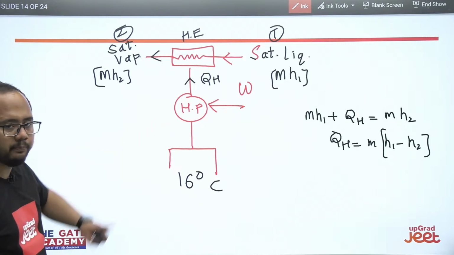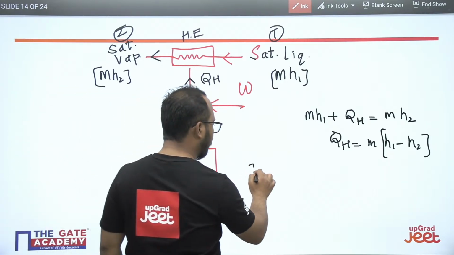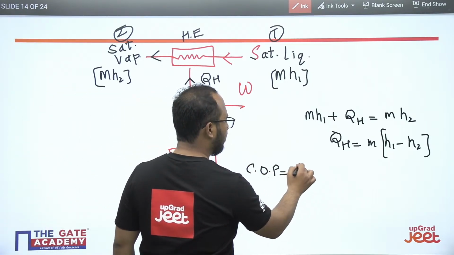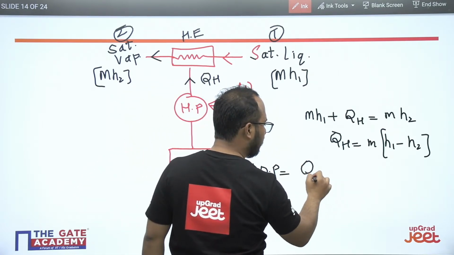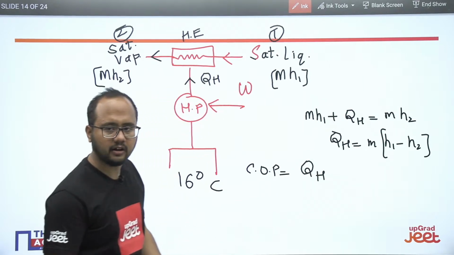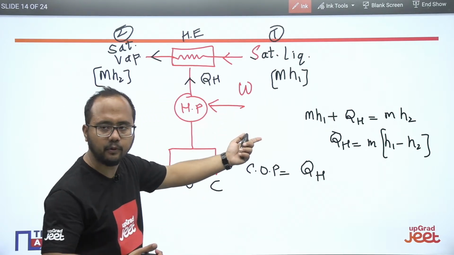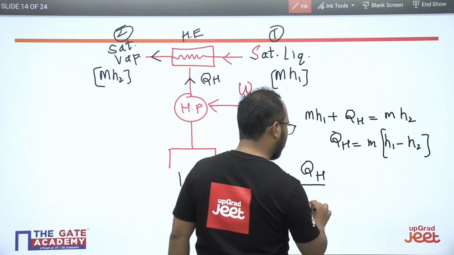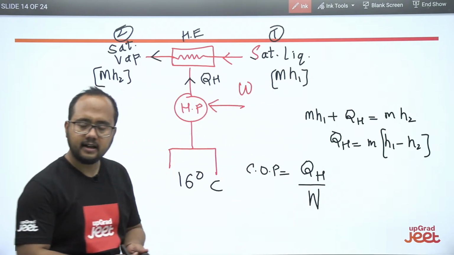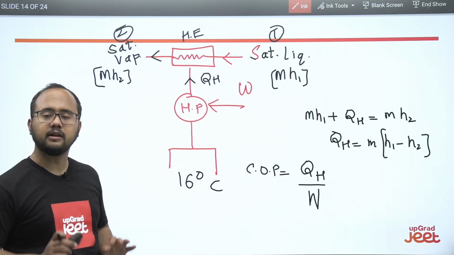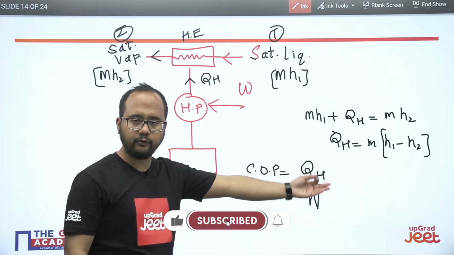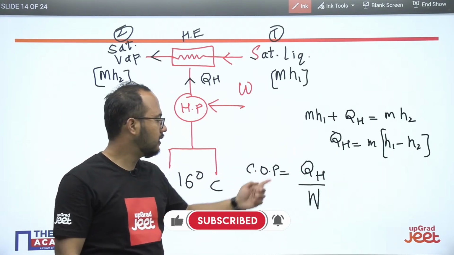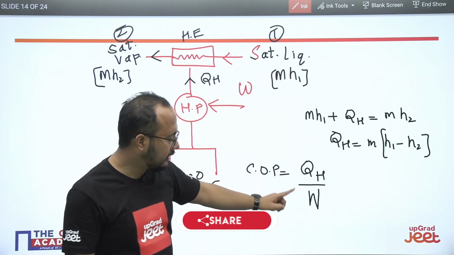From the heat pump, you know the formula of COP: the required or desired effect divided by the work input. Work input will be W here. That is the formula of COP, whether it is for the refrigerator or the heat pump: desired effect divided by work input.